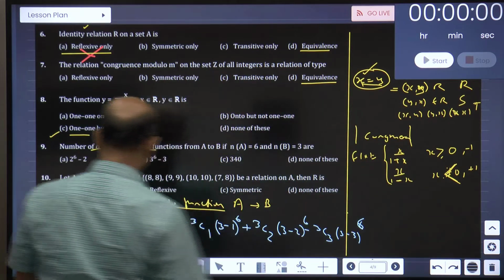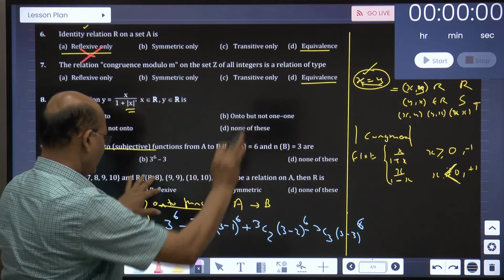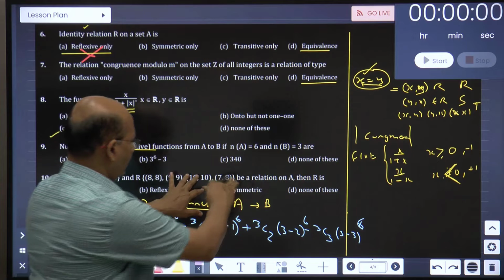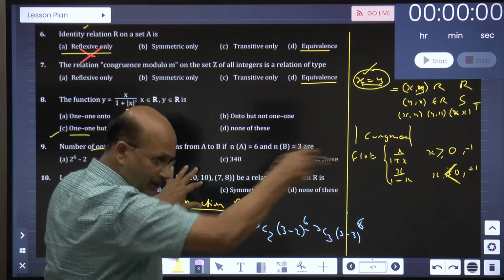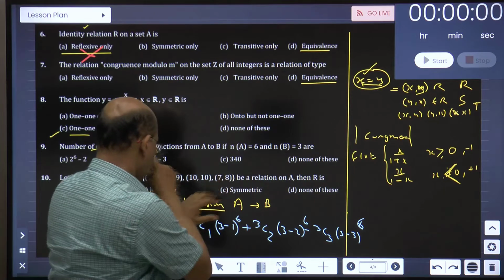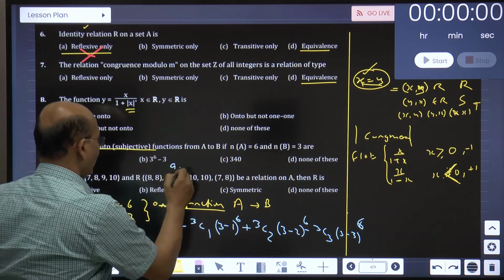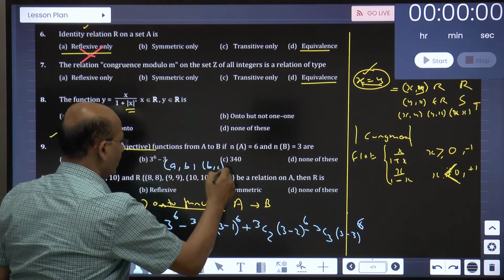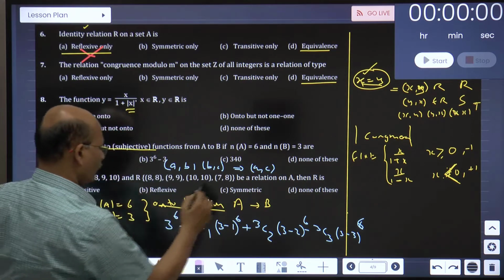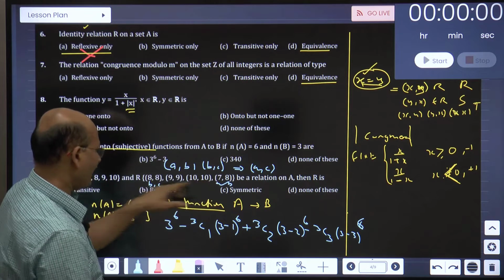But let me see about transitive. 8 is there, no other option, leave it. 9 is there, no BC option, ignore it. 10 is there, no other option, with AB, BC has to be there for AC to exist. So 7 is there, 8 is there. AB, BC implies AC also should belong to R. If you look, this is AB, this is BC. So what is AC? 7 8. So 7 8 is existing.